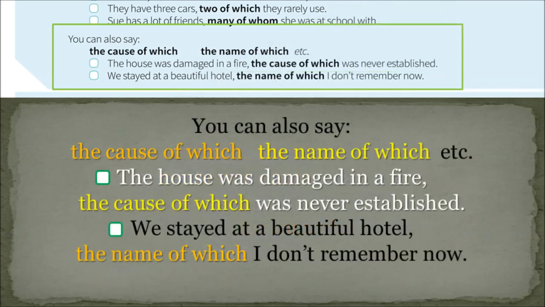You can also say the cause of which, the name of which, etc. The house was damaged in a fire, the cause of which was never established. We stayed at a beautiful hotel, the name of which I don't remember now.